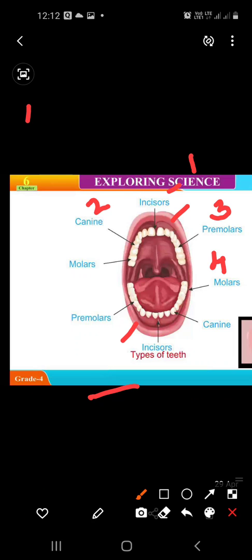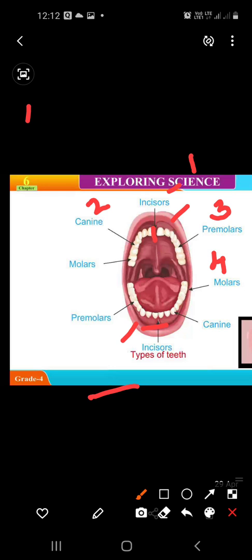Let's talk about incisors. The sharp teeth located in the front of the jaw are called incisors. There are 8 incisors, 4 in the upper jaw and 4 in the lower jaw.